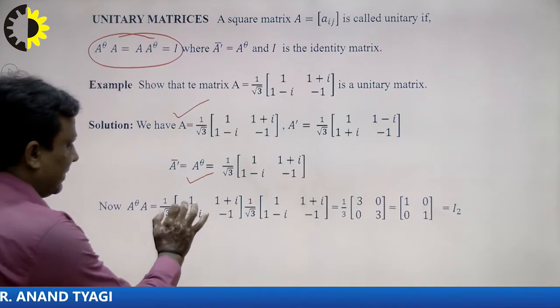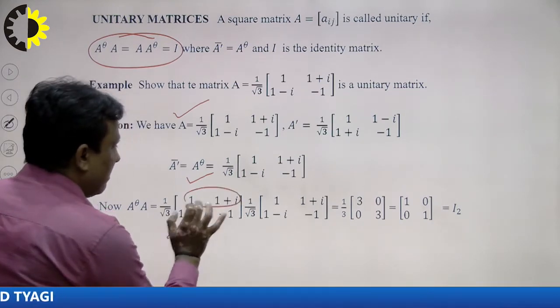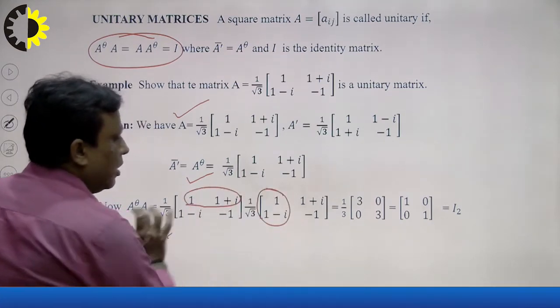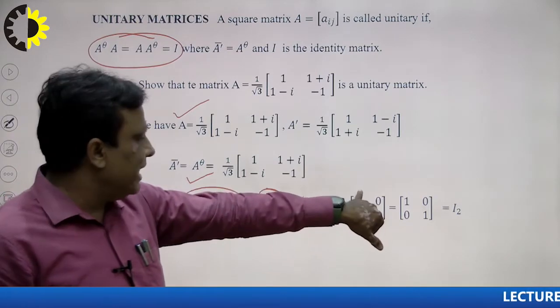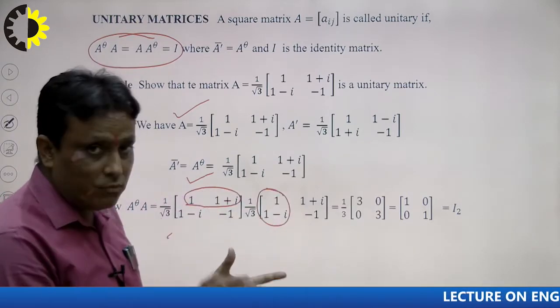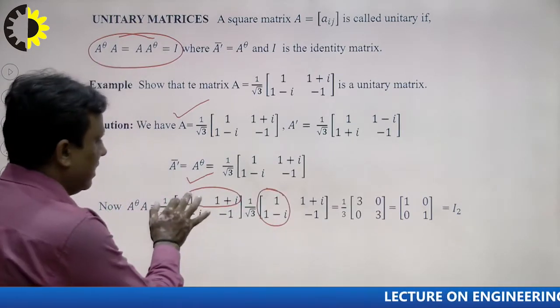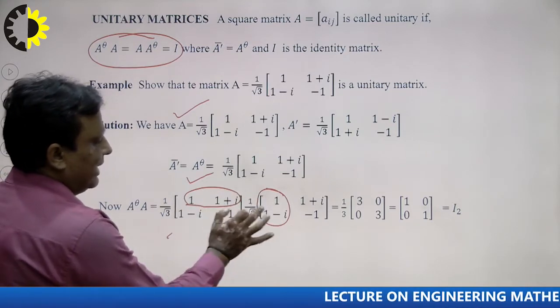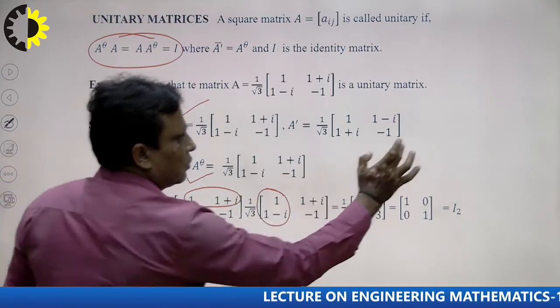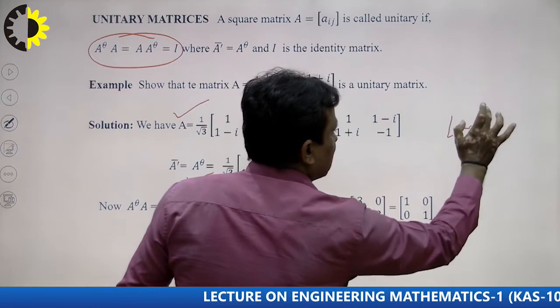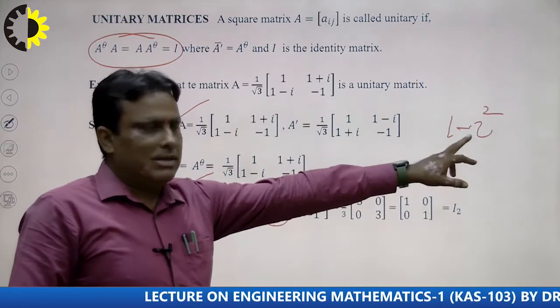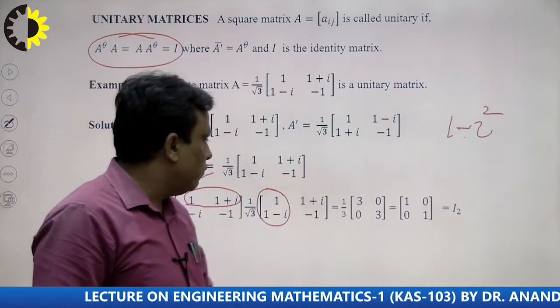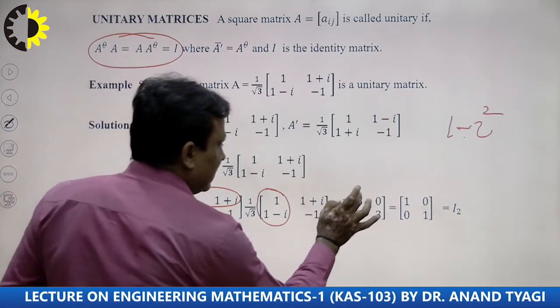Now multiply the first row by the first column, because the address of this element is a11. So a11 means first row and first column. So I write 1 times 1, 1 minus I square, 1 minus I square. So I square value is minus 1. So minus 1 minus 1 is 2. So 2 plus 1 is 3. So I write here 3.